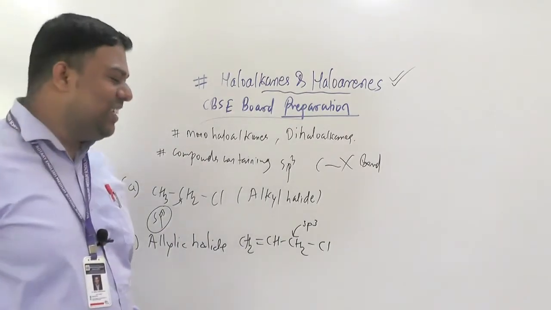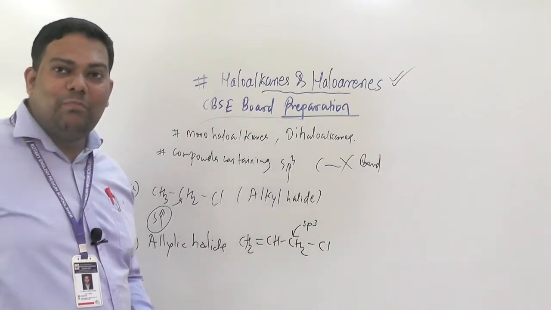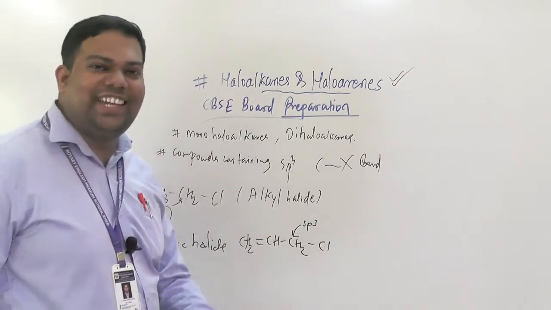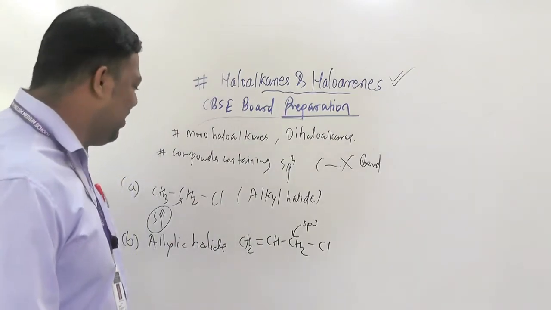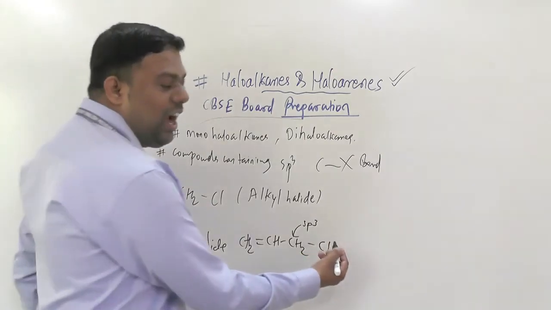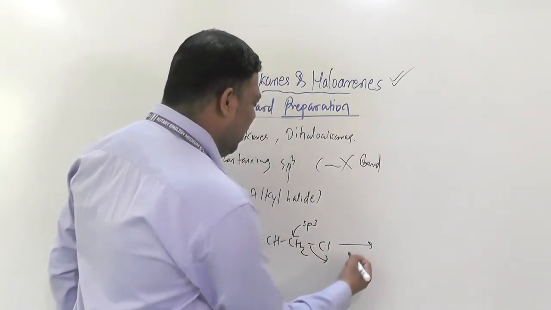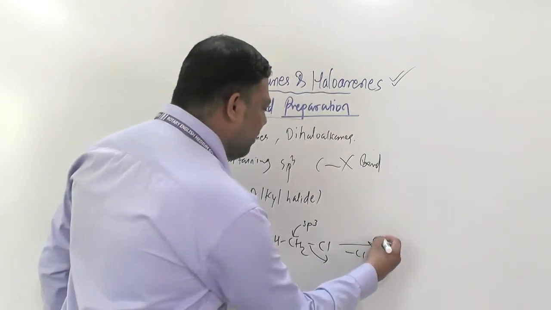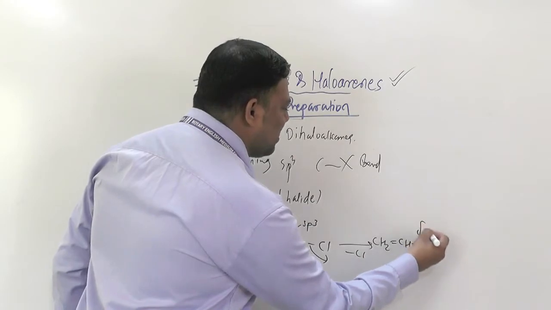These small things are very important in organic chemistry; it is the beauty of this chemistry. See here, in this allylic halide, after losing this Cl, what will happen? CH2=CH-CH2 plus.